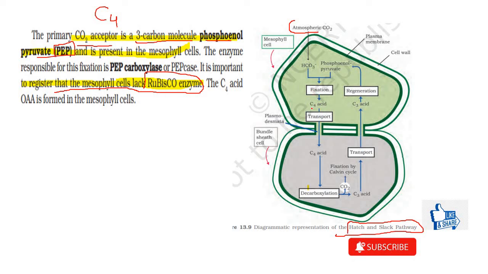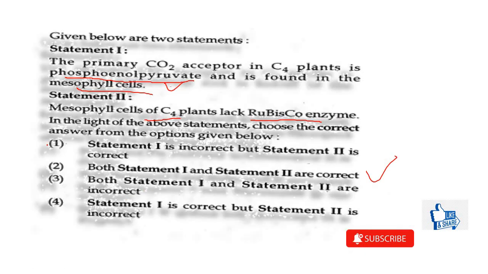This C4 acid is then transported to these bundle sheath cells, where by decarboxylation the CO2 will be utilized for the Calvin cycle. So here the C3 cycle is going to take place in the bundle sheath cells. These statements have been given for the Hatch and Slack pathway in NCERT. So this is the explanation, and the correct answer is that both these statements are correct.